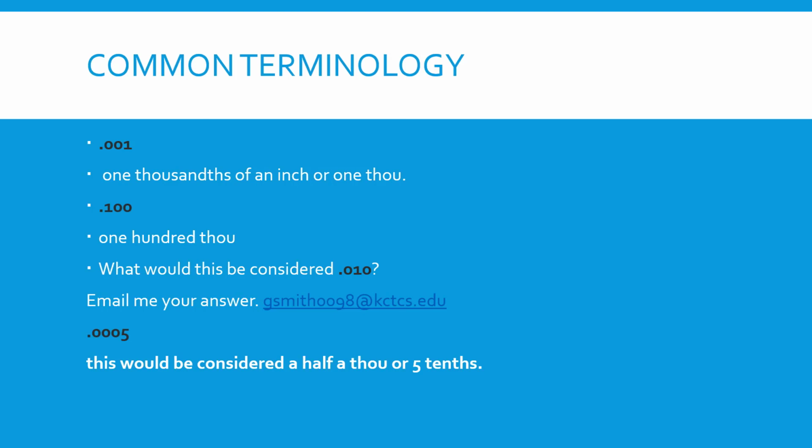Anything below 1/1000 of an inch, below 3 decimal places, is considered 1/10 of 1/1000. So if you have a 0.0007, that would be 7/10. And we're talking about a very precise measurement there. So that's 7/10 of 1/1000th of an inch. If you get down to that small of a measurement, you really got to know what you're doing when you get into tenths, and to try to be accurate at that level. Most people are not going to be.